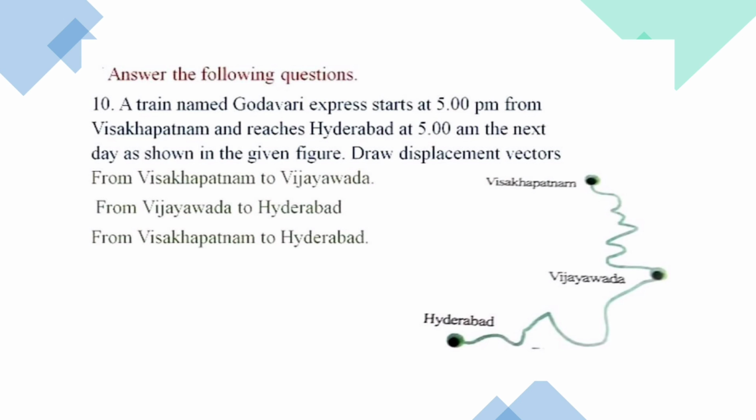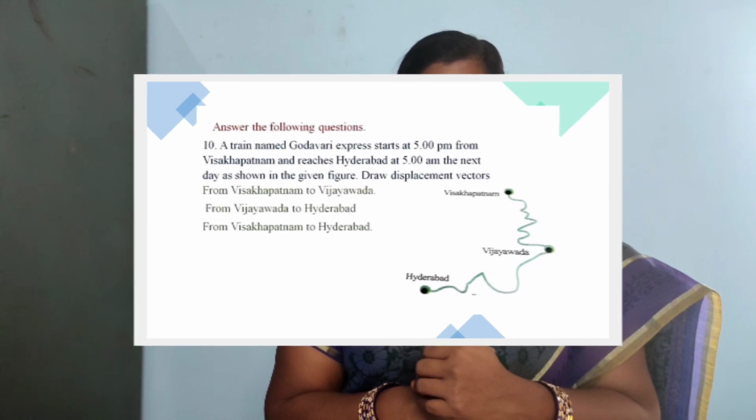And the 10th question: answer the following question. Here, a paragraph was given. A train named Godavari Express starts at 5 pm from Visakhapatnam and reaches Hyderabad at 5 am the next day. As shown in the given figure, draw displacement vectors from Visakhapatnam to Vijayawada, from Vijayawada to Hyderabad, and from Visakhapatnam to Hyderabad.